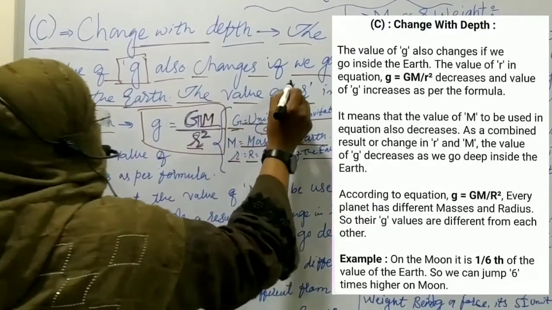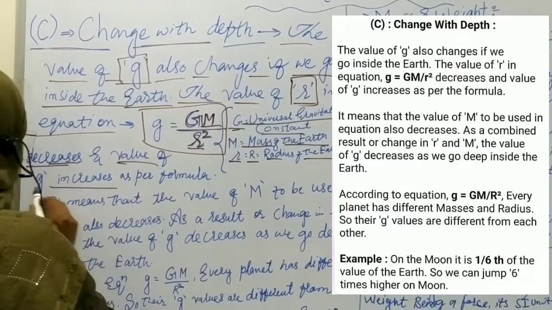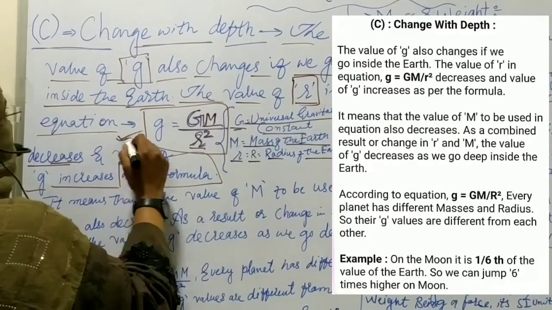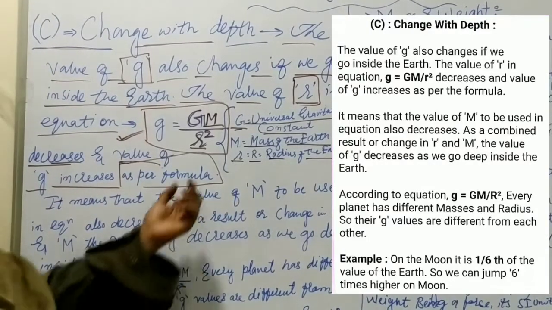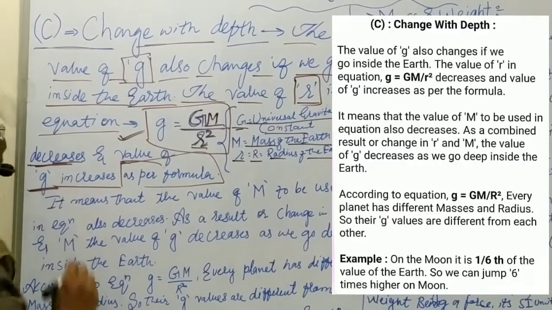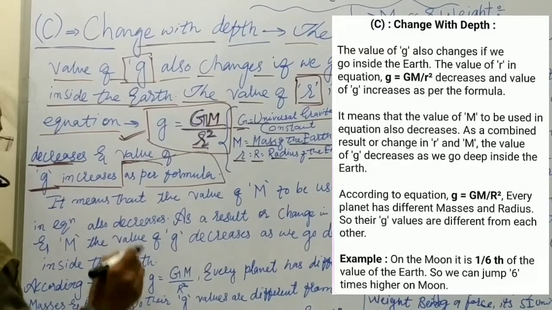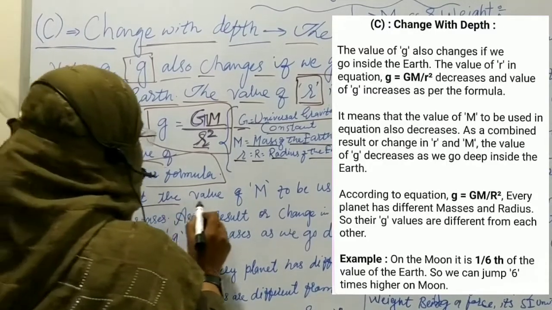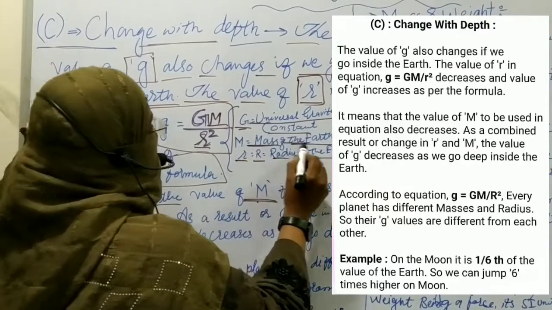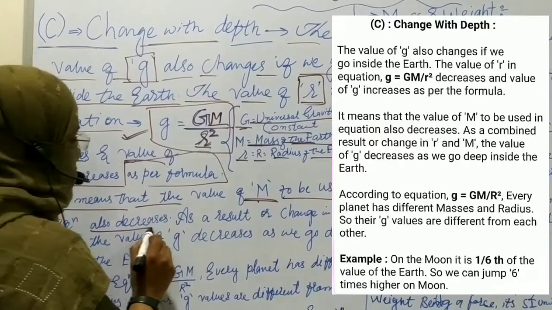When the value of r decreases, the value of g increases as per the formula. According to this formula, when the radius decreases, the value of g, the acceleration due to gravity, increases. But the value of M, the mass of the earth used in the equation, also decreases.